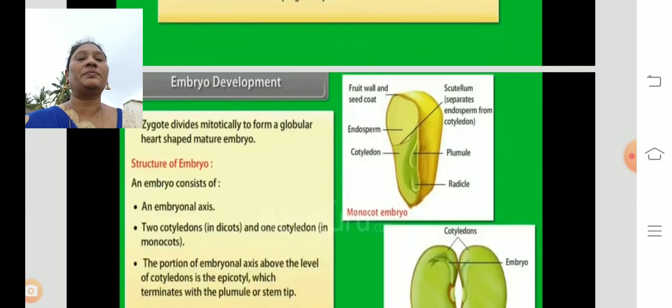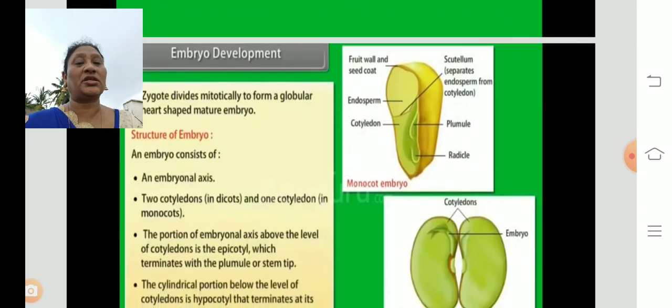The zygote divides mitotically. What is mitotic division? Doubling of the cells: one cell divides into two, two divide into four. When it divides, it doubles. That division is called mitotic division. From this, a globular, heart-shaped mature embryo forms. So you can see here the embryo, a globular heart-shaped structure.